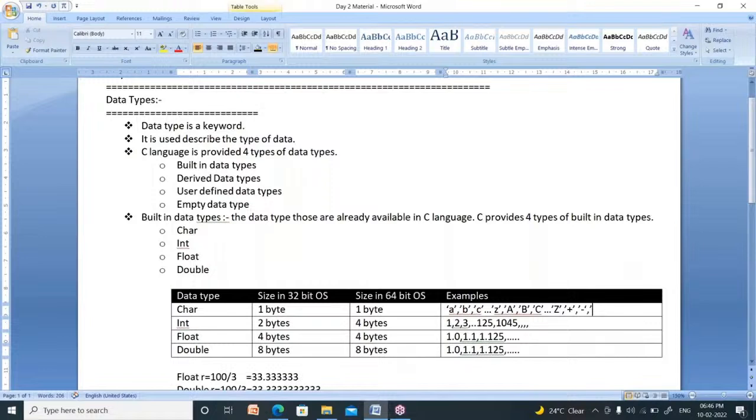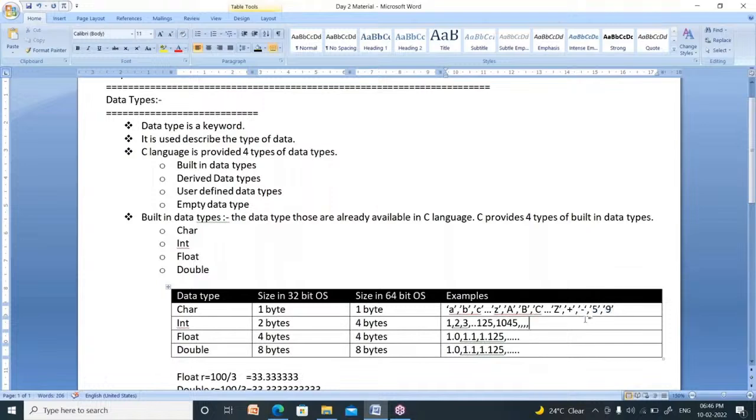Suppose I represent 5 inside single quotation marks, then it is also a character. Similarly 7 or 9 within single quotation marks is also a character, not an integer. Actually 5 is an integer, 9 is also an integer. But if you represent them inside single quotation marks, they are called characters.